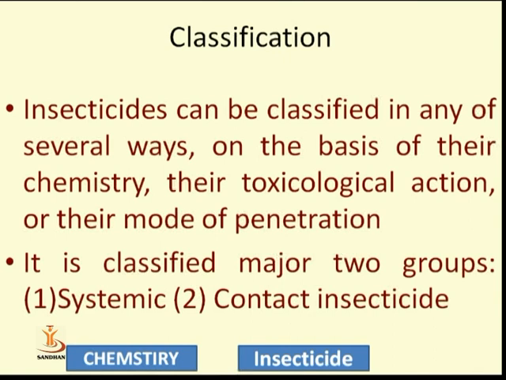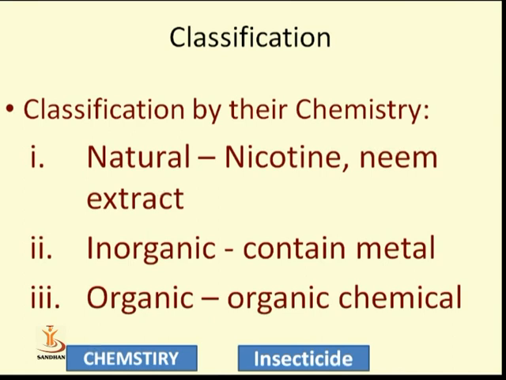So we have discussed here, it is classified in two major groups. One is systemic, second one is contact insecticide. This is nothing but their mode of penetration in insect bodies. Second classification is on the basis of chemistry. So what is the basic skeletal of this insecticide, we can say.